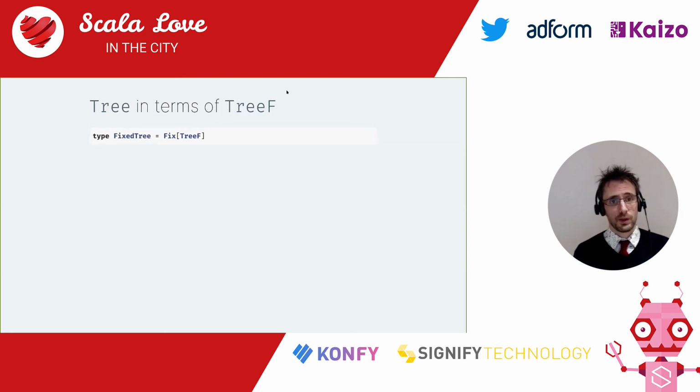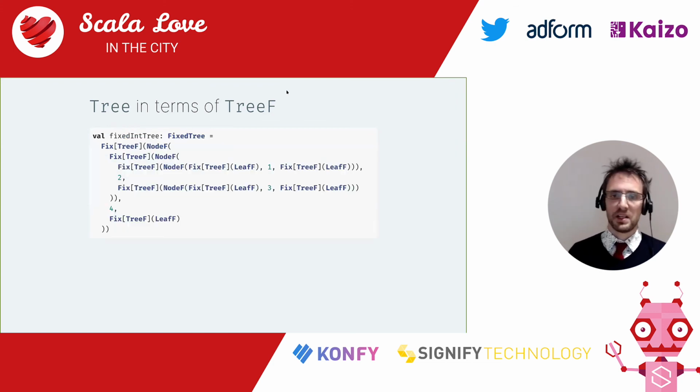We could be doing trees. Of course, we could do the trees, fixed tree. It's just the fixed point combinator applied to the pattern functor for tree. And you can create values, kind of, it's right there. If you hate yourself, you could do that. I had to do it. I don't wish it on anyone. But that works. And we have been able to express a recursive data type in terms of its pattern functor.